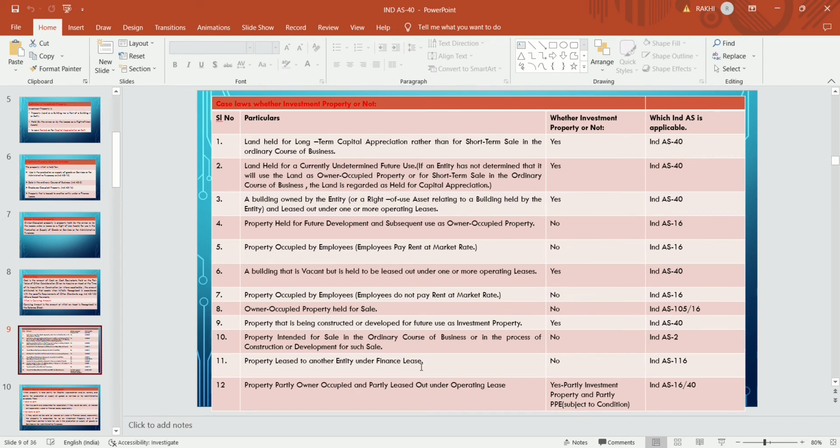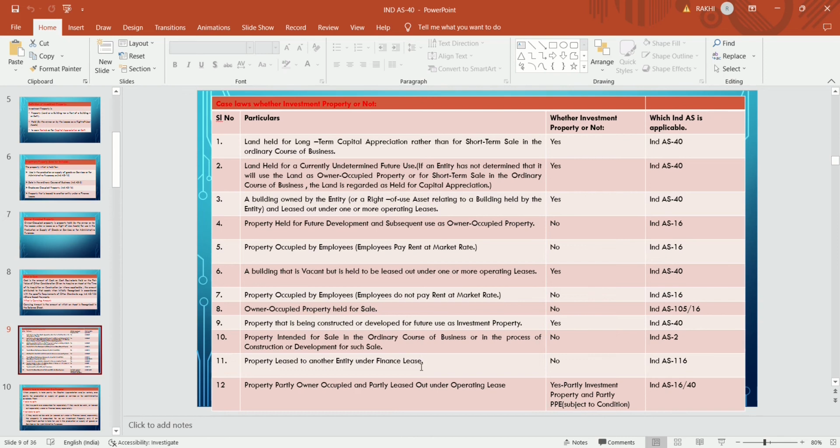Land held for a currently undetermined future use. If the entity purchases a land at a very nominal value, at the time of purchase the company does not know the purpose of the use of that land. They purchase because the value is very nominal, and do not determine the future use of that land. In that case, it will be treated as an investment property until the company decides the use of that land.